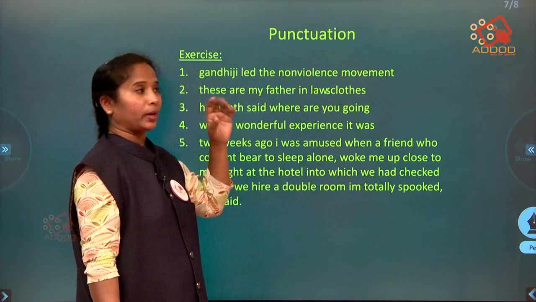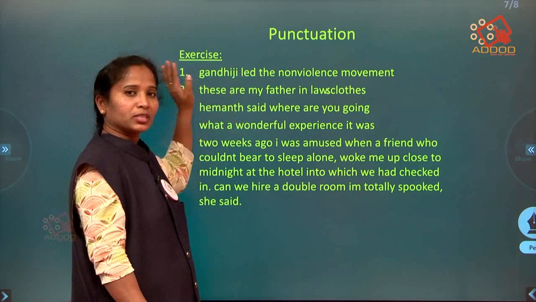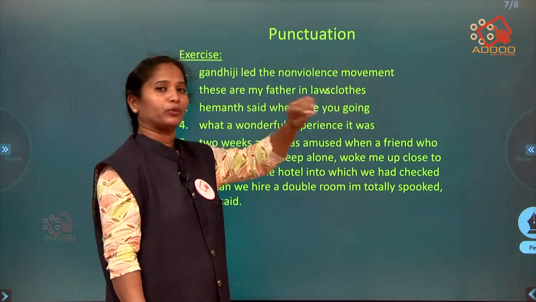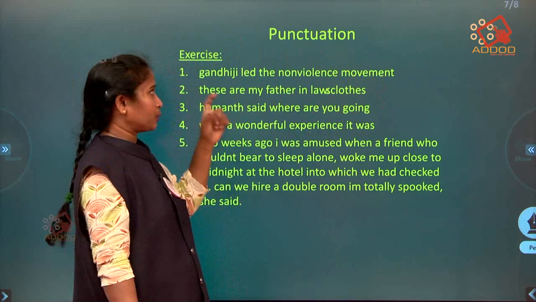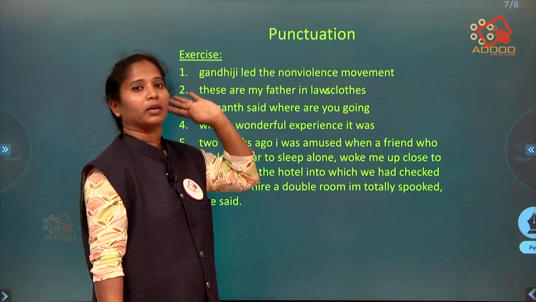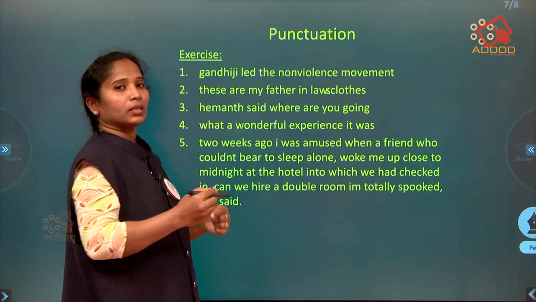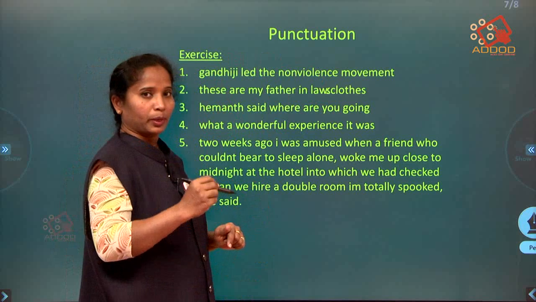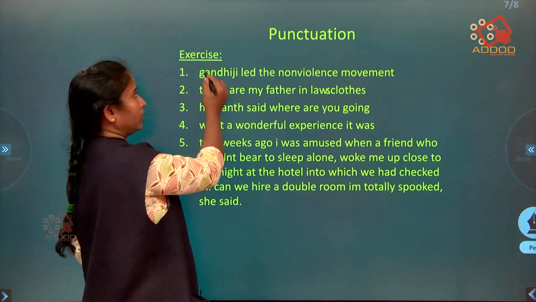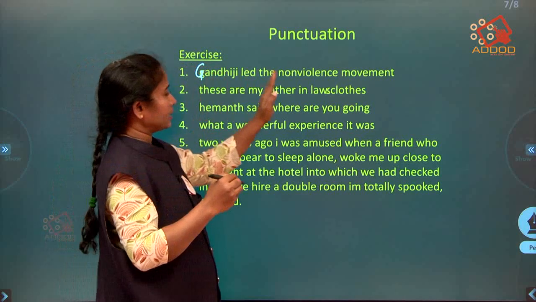So never forget, whenever you are given single lines for punctuating, always the first letter should be capitalized, and after the sentence you have to put a full stop, for which you will get 1 mark, because each punctuation carries half mark. Okay, so for this too you will get 1 mark. So never miss this, right? So you have to always rewrite the sentence in your examination answer sheet, right? So put your first serial number, then write capital G, write the entire sentence.